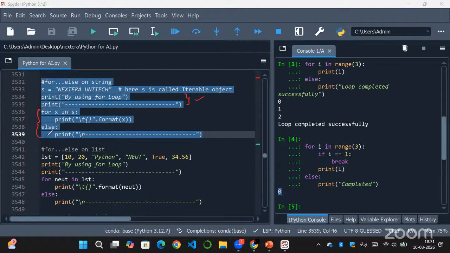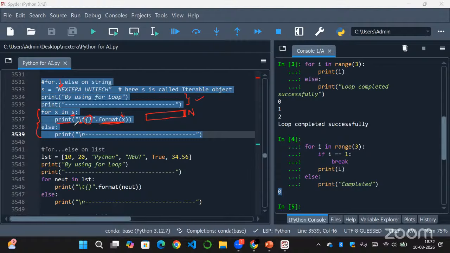In this for else loop, for x, your x value will first take the first character in your string S. String S is Nextera space Unitech, right? So first x will be referring to N, and after that it will print your x value with a tab space. Slash t refers to a tab space, so some amount of space it will take, and using this format function it will print x. So now x refers to N, and in place of the curly braces, the x, that is N, will be printed.